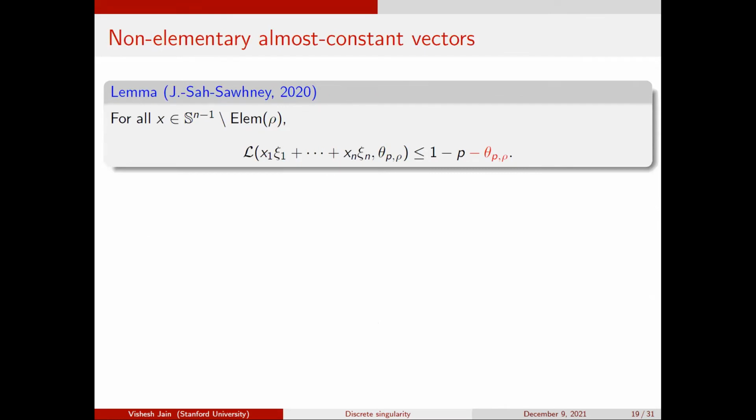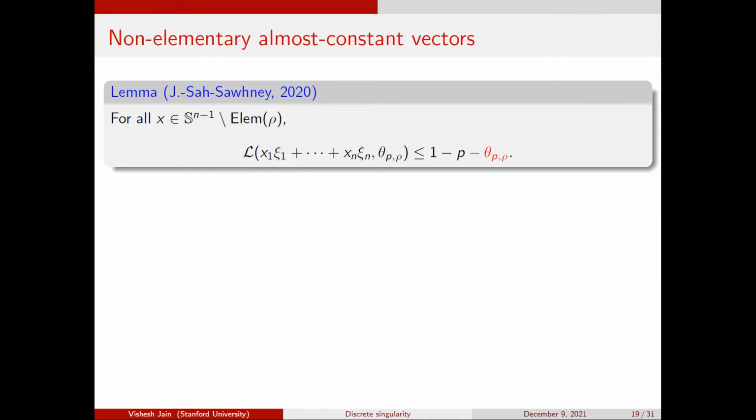The idea is that if you have a vector which is not elementary, so which is far from being E1, E2, En, then the anti-concentration for Bernoulli P on this is a little bit better than 1 minus P. In general, if I give you the vector E1, then I only have one random variable here, and it's going to be 0 with probability 1 minus P, so I cannot do better than that.